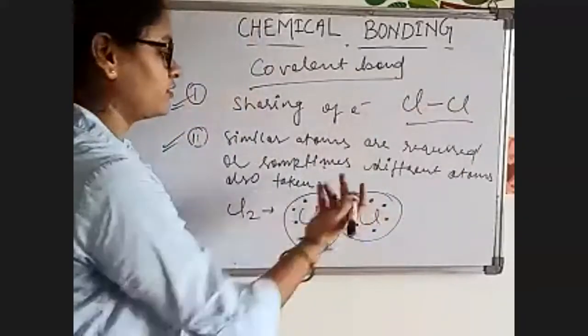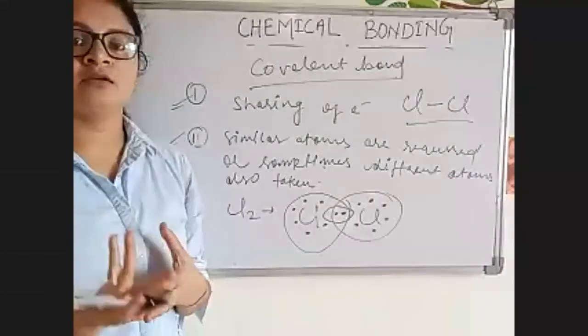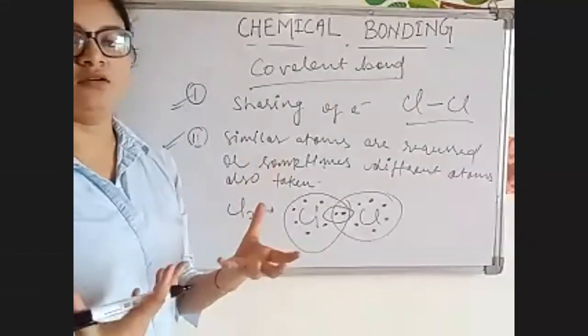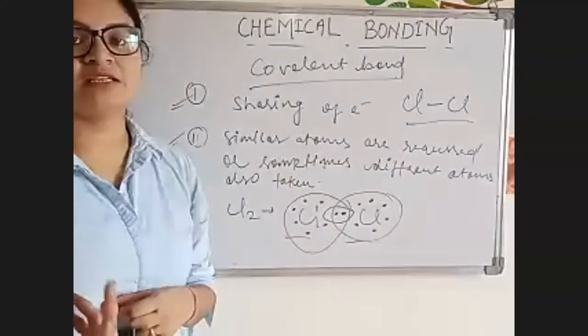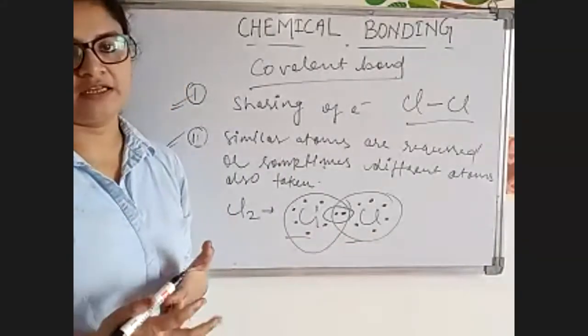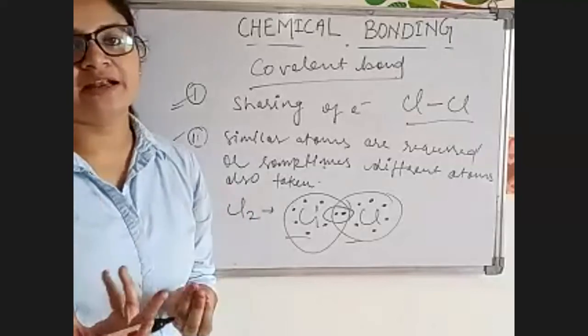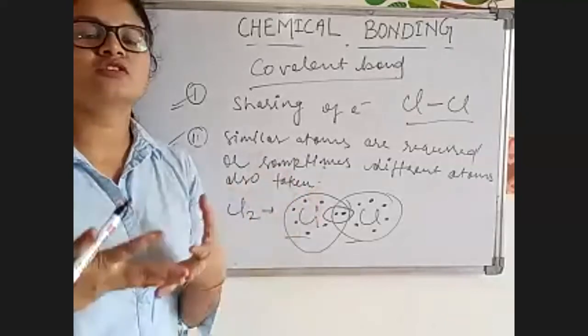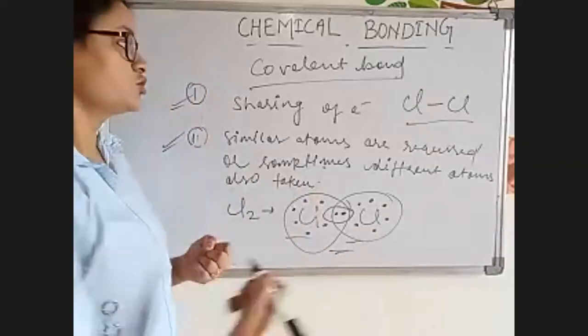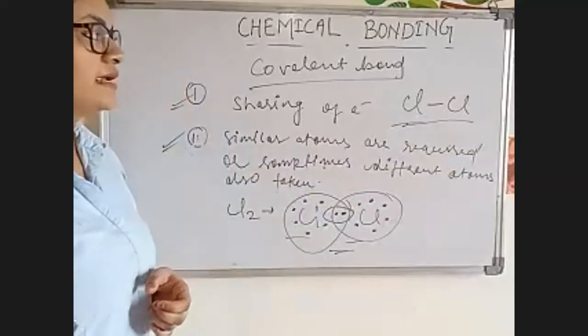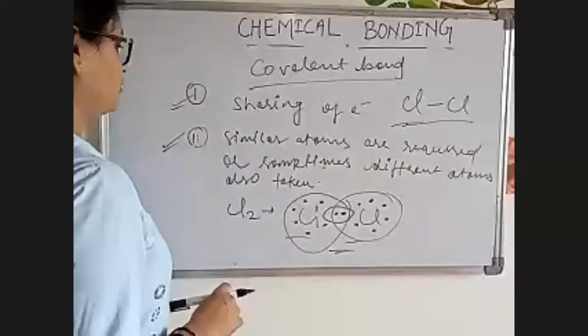The shared pair of electrons will not move to any element or any atom. Why? Because both atoms have the same electronegativity. So the force at the center will be 0. So they form a bond like this, and this is known as a covalent bond.